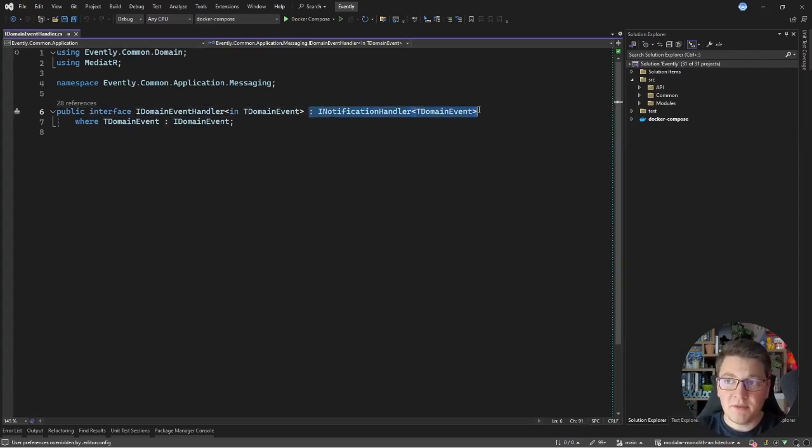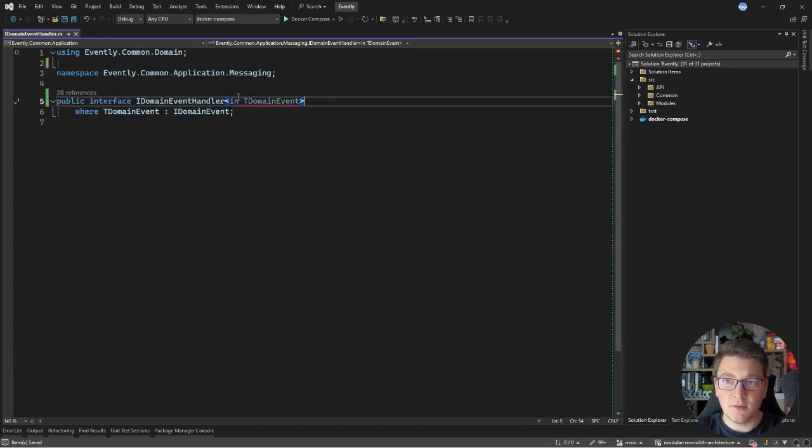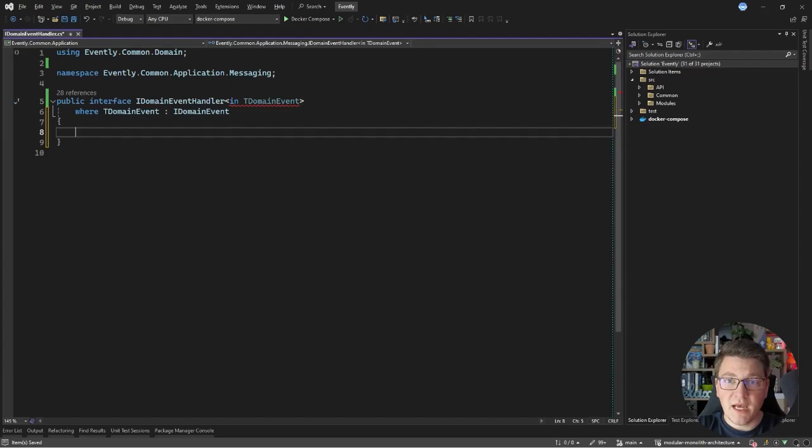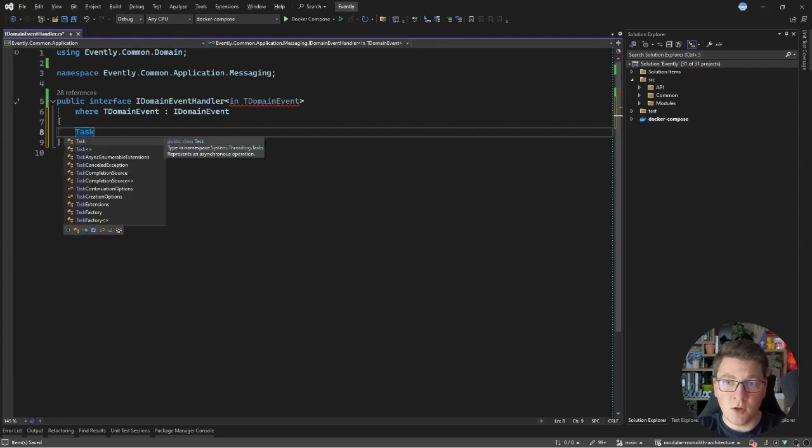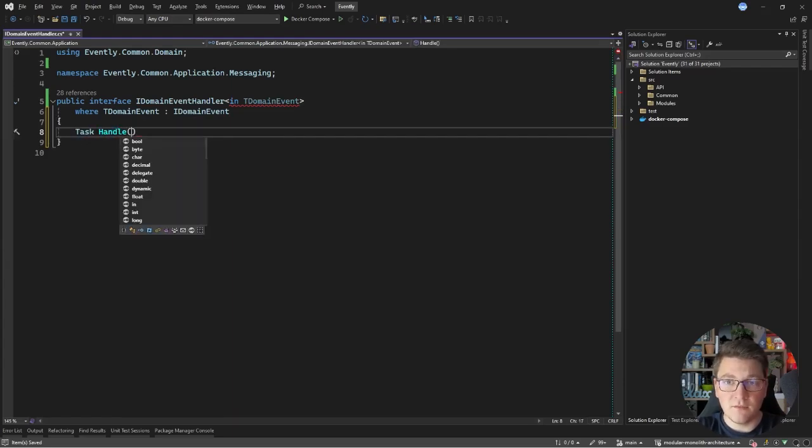So let's start by updating the IDomainEventHandler and remove the dependency on Mediator. This means that we will have to define our custom method on this interface to handle a given domain event.